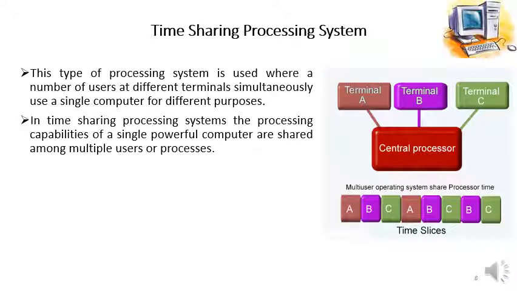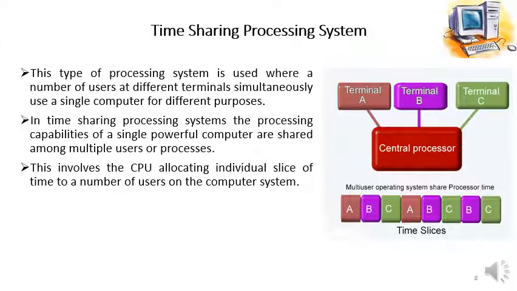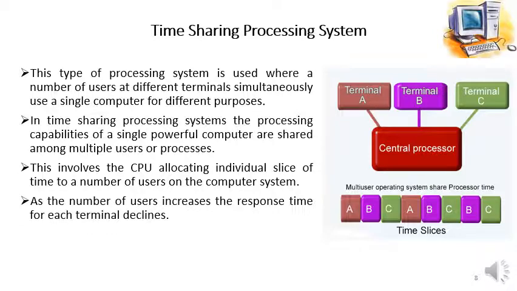In time sharing processing systems, the processing capabilities of a single powerful computer are shared among multiple users or processes. This involves the CPU allocating an individual slice of time to a number of users on the computer system. As the number of users increases, the response time of each terminal declines.